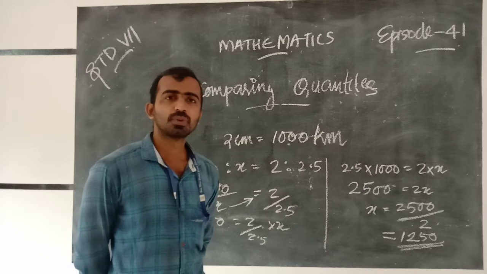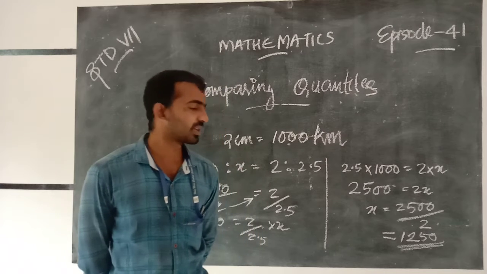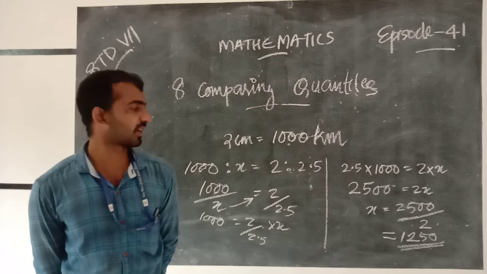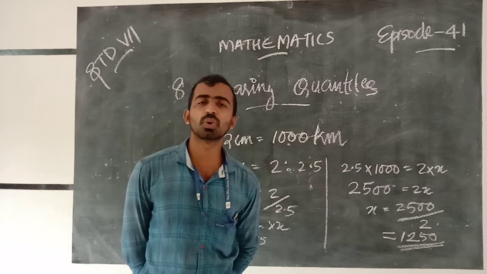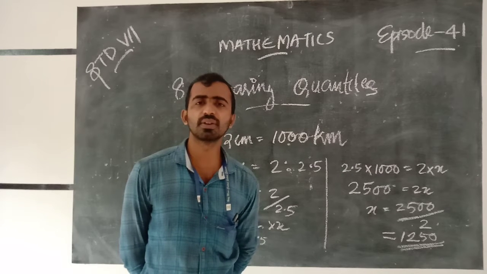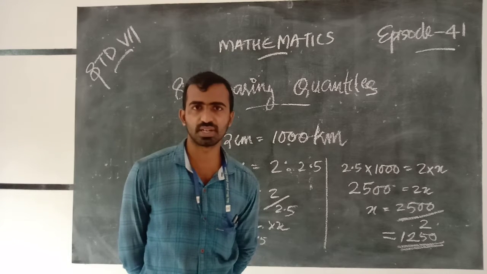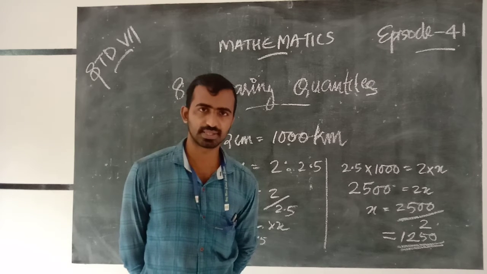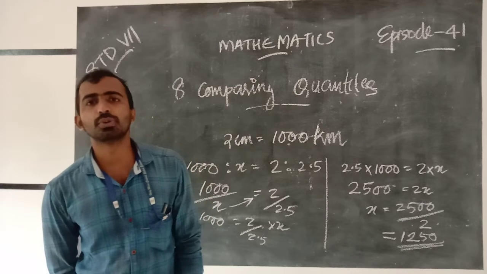We get 2500 equal to 2x, that is x equal to 2500 by 2, which is 1250. Yes, so the distance is 1250.